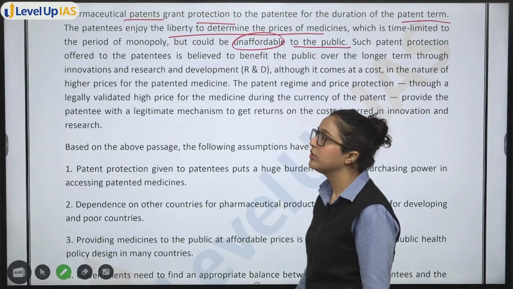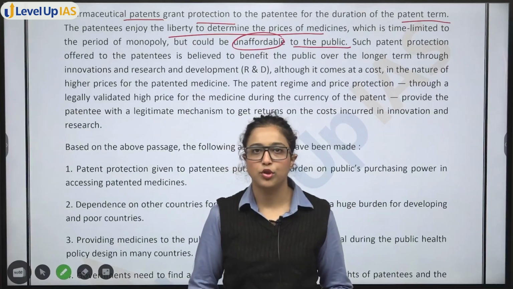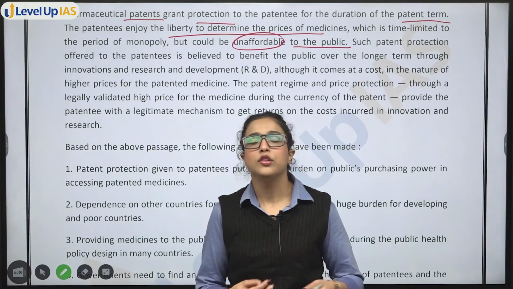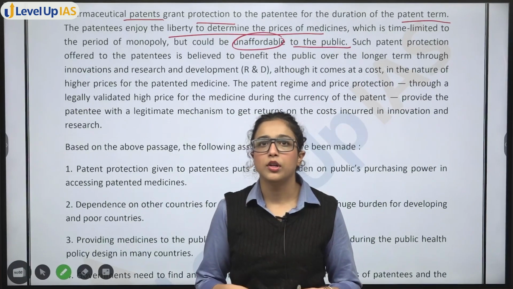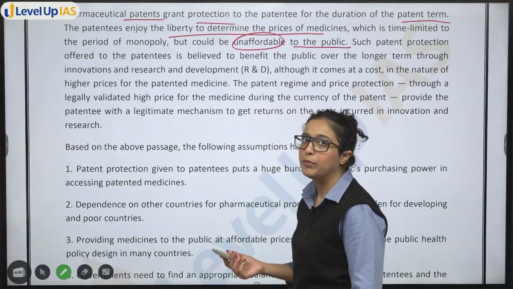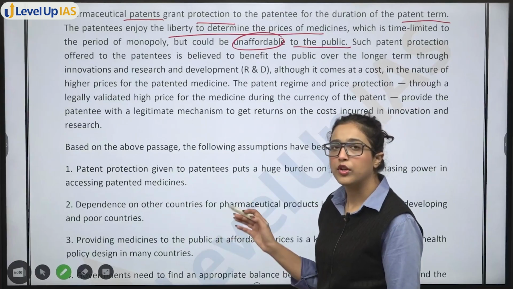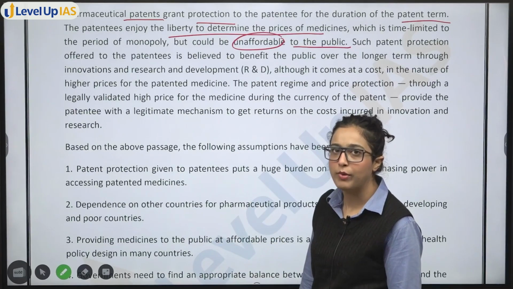If you have a monopoly over a product, you can decide the price of the product individually, on your own. So basically you can put the price as high as you want. That is why monopoly in this market makes it unaffordable for the general public to buy the product.